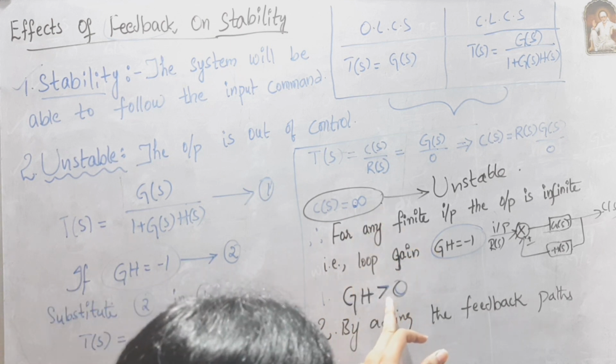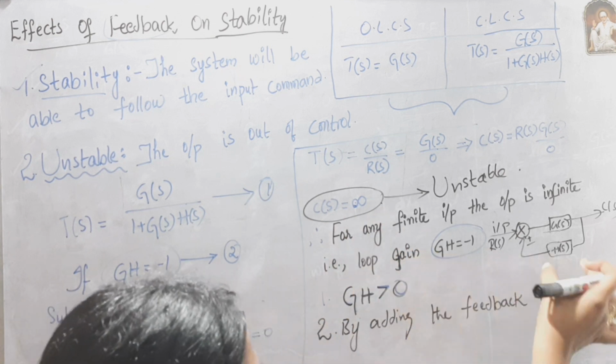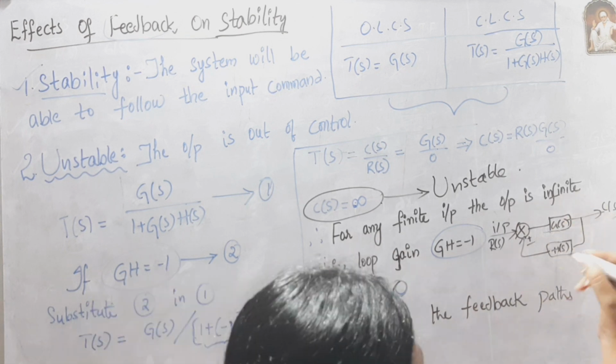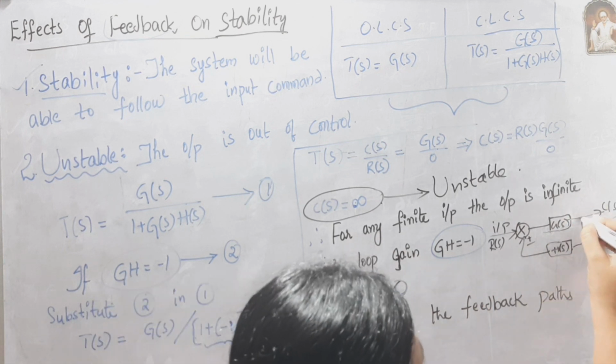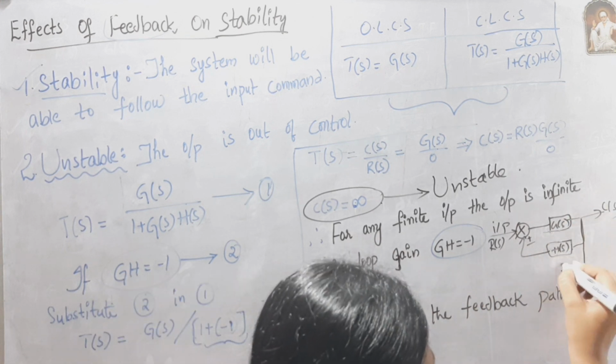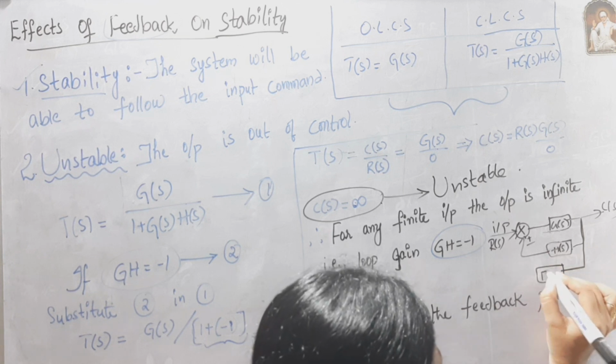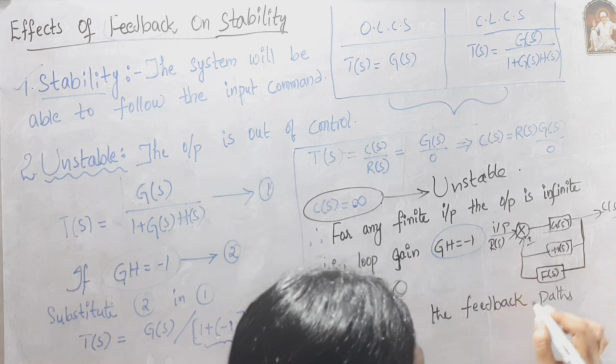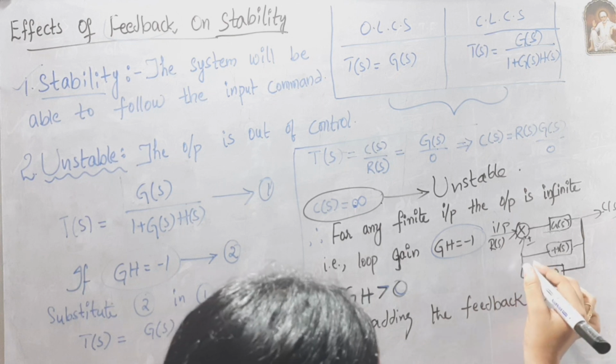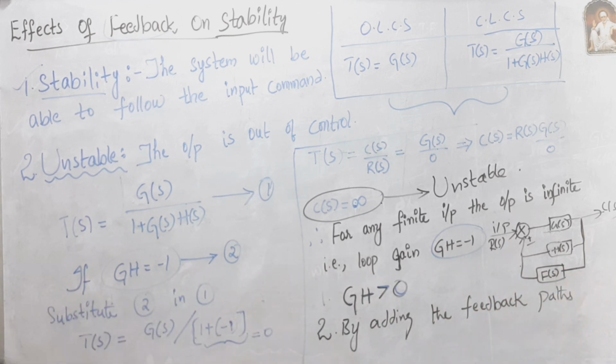But here I am increasing the value. So I am adding another feedback path, considering F(S). If I consider GF greater than 0 or anything, then the unstable system is converted to a stable system.